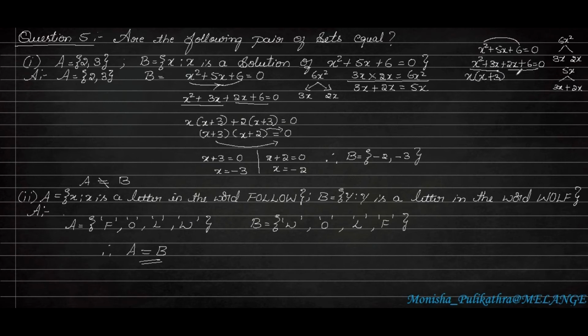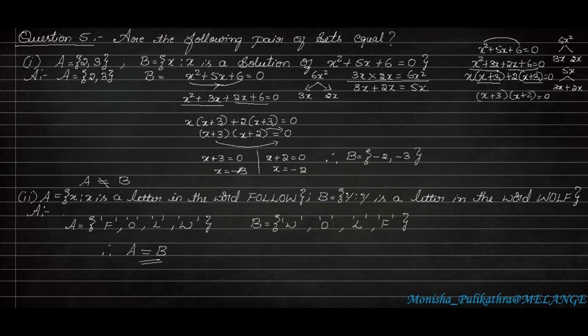Next, among 2x plus 6, I am taking 2 common. Why? Because in 2 tables, we will get 6, right? 2 3s are 6. So remaining is x plus 3, we have to write. So one thing you have to verify is the bracket number should be same. If it varies, whatever calculation you have done is wrong. Okay. So the two terms we get are x plus 3 and x plus 2.